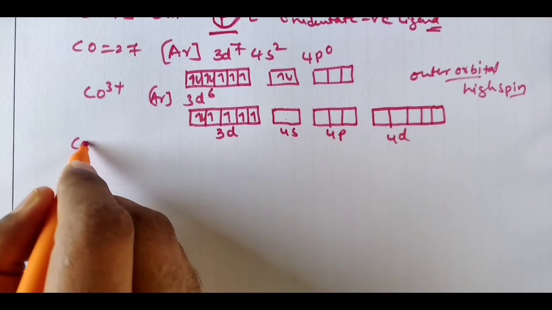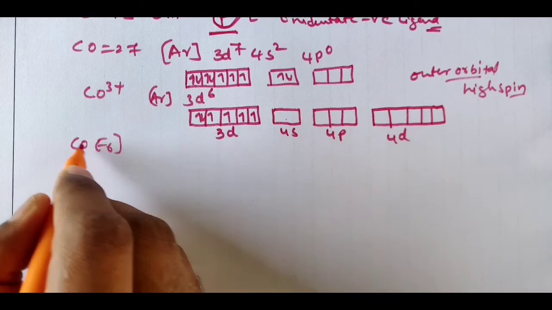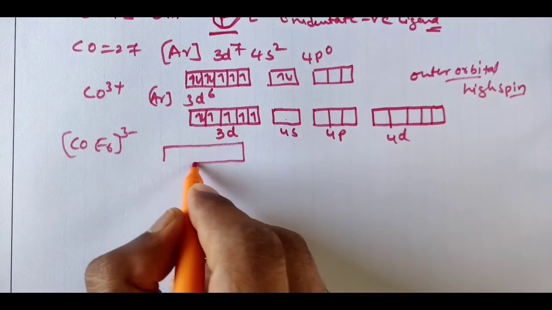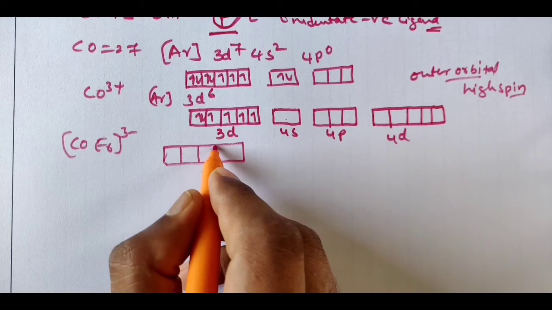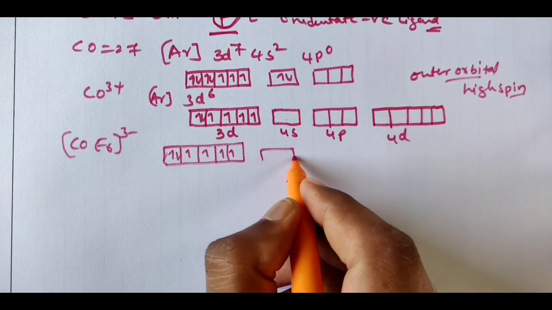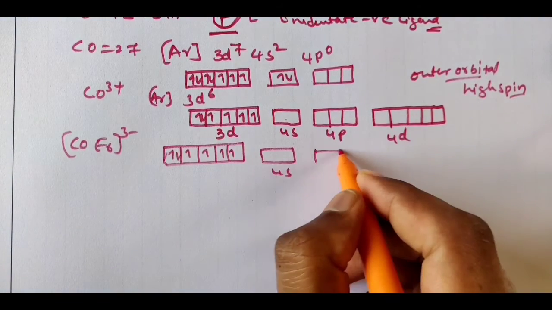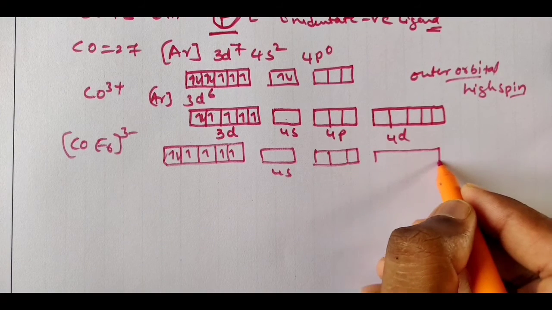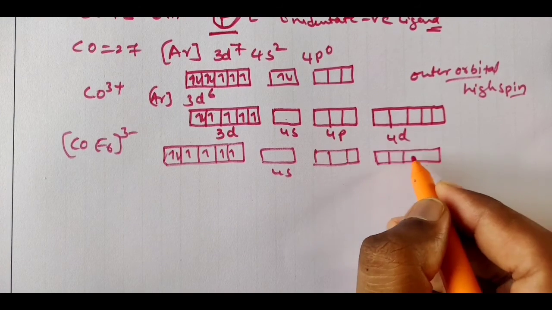Okay, for the CoF6 3- complex, how are you going to do it? This one is unaffected, you are not going to change anything as usual. You have to do it simply like that. Then you have to fill the electrons of 4s, 4p and 4d.